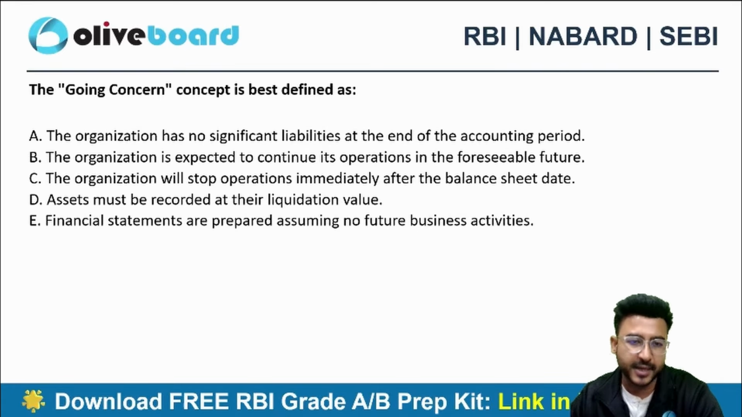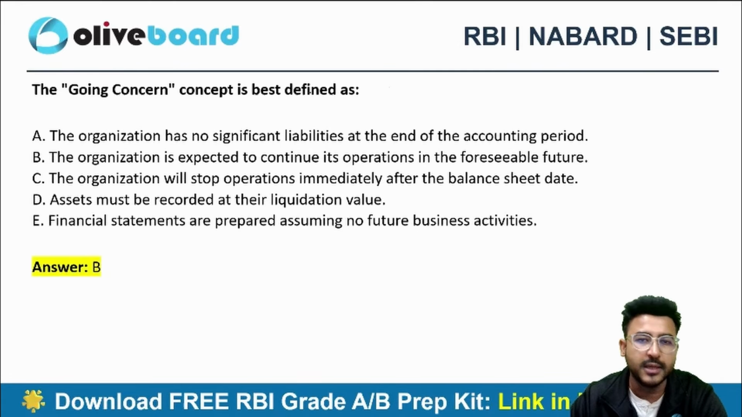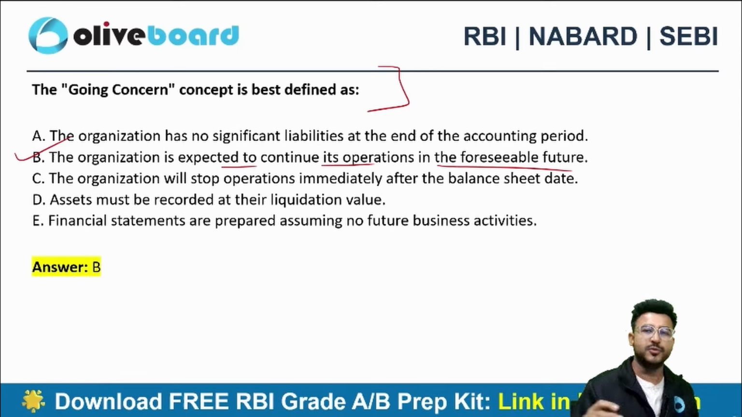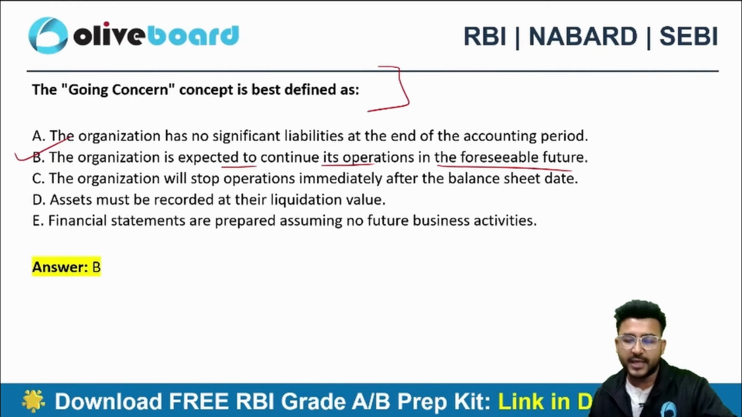That's self-explanatory, right? It's an examination question only. This came in your SEBI Grade A examination. Option B is the correct choice. The organization is expected to continue the operation in the foreseeable future. That's what the meaning of going concern is, right? We assume that you are going to continue for the foreseeable future.